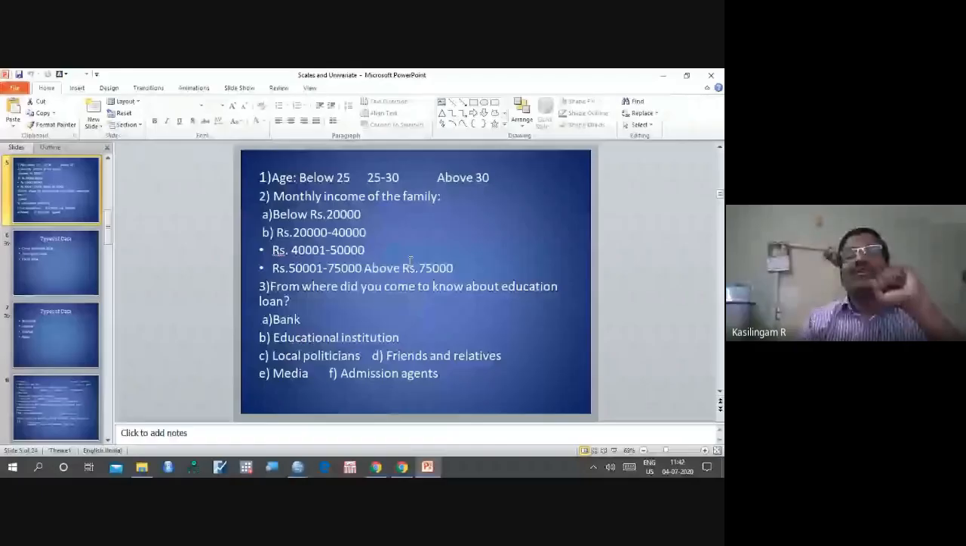So then, how will you enter this data? What you will do is, income, then the value. What is given to below 20,000.